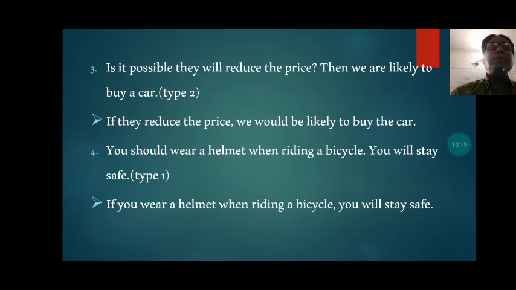Next one is, it is possible. Is it possible they will reduce the price? Then we are likely to buy a car. And this sentence is to be changed into a type 2 conditional sentence, and that will be like this. If they reduce the price, we would be likely to buy the car, and that is type 2.